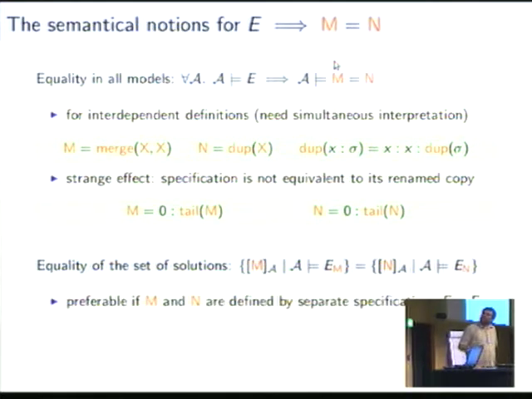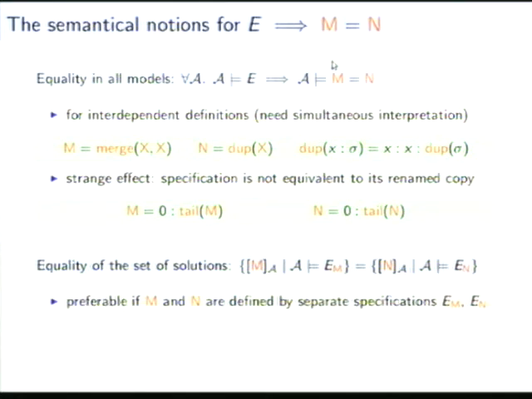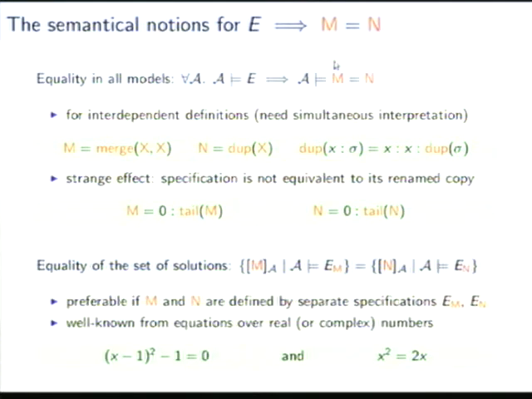This is especially interesting if M and N are defined by two different specifications. I mean, if you put two different specifications together, then you might mess up the semantics because you add additional constraints on the domain. And it's a very well-known notion because it's actually the standard notion if you think of equations of real or complex numbers. Then we consider two such equations equivalent if they have the same set of solutions.